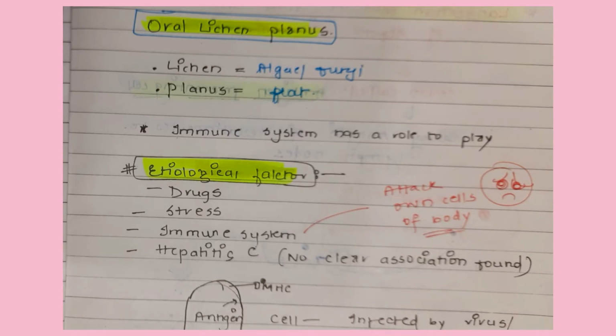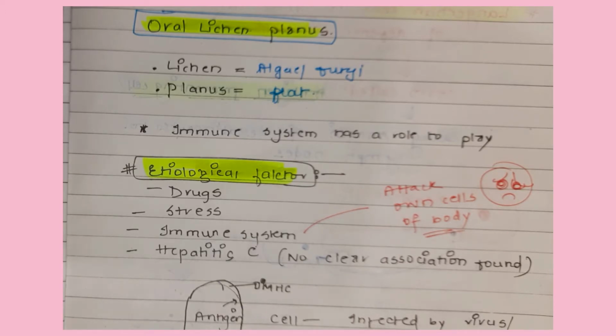So there is no particular fixed cause or clear evidence that this is the main etiology for this. Just like how we know OSMF is caused by betel quid and all, we are not sure here. And this oral lichen planus has a malignant potential too. Yes, so it is multifactorial.